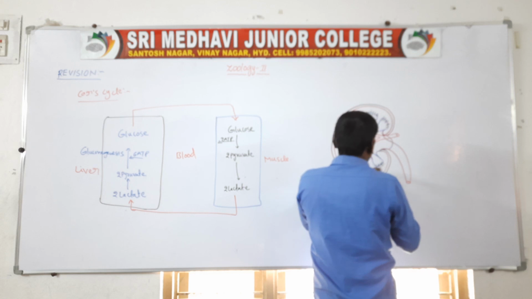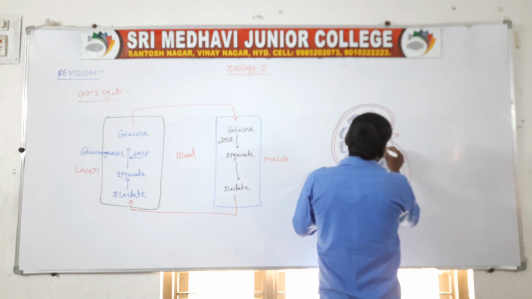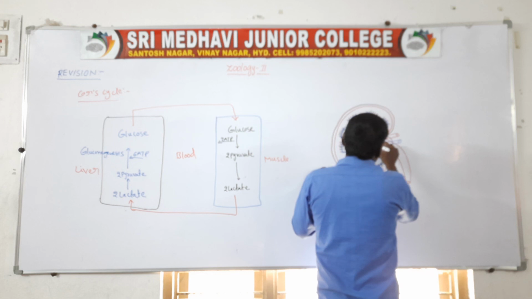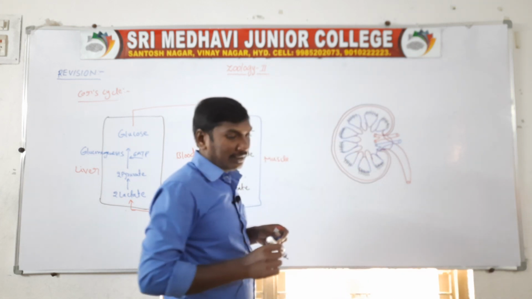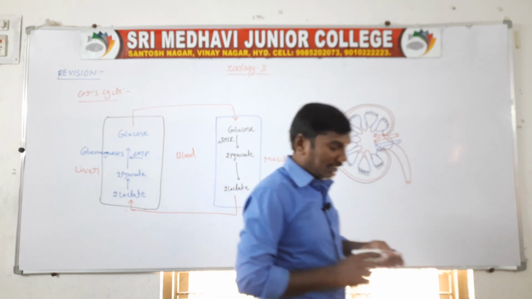So these are the parts of the LS of kidney diagram. Now labeling the diagram.